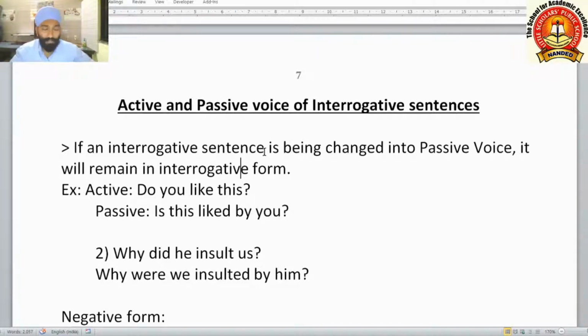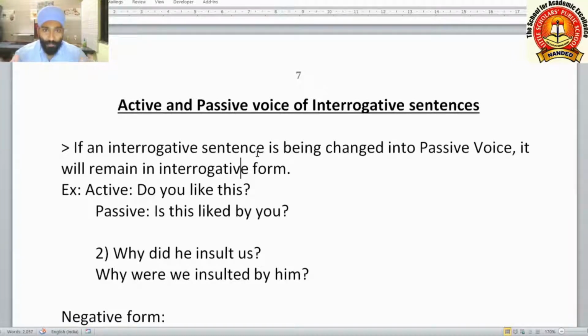Some students get confused in the exam. Interrogative means a question. If a question comes to you for solving from active to passive or vice versa, some students think that they should convert it into an assertive sentence, meaning a simple sentence, not a question. No, it is not the case. You have to keep the question in the question form only. You just have to change the voice.